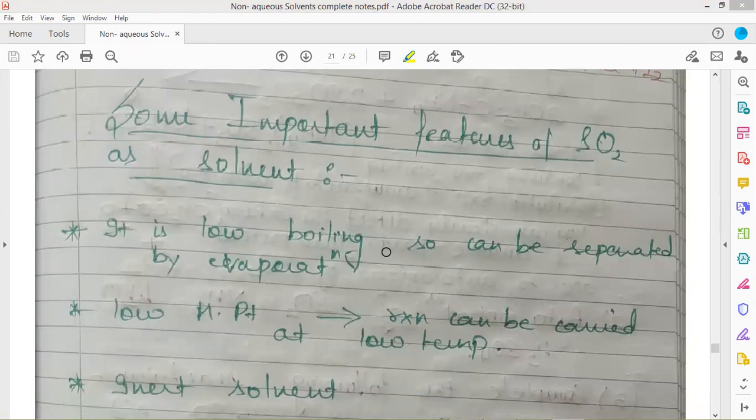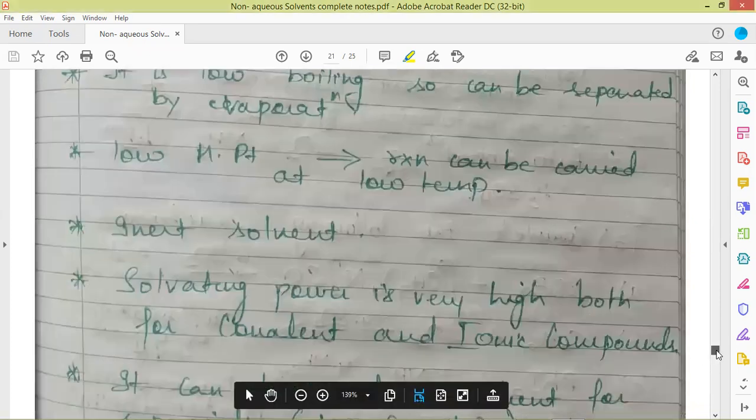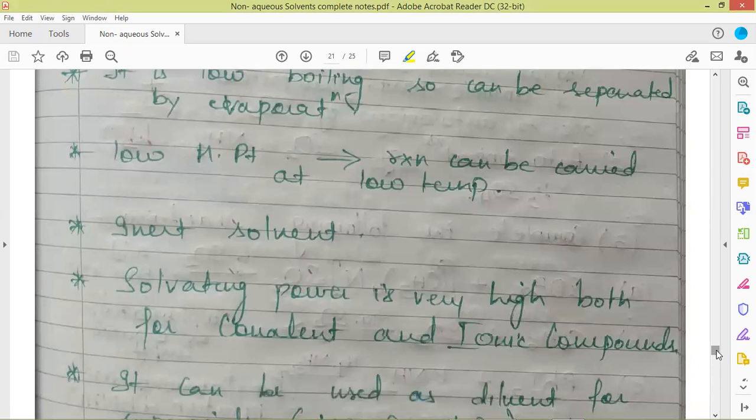Now coming back to some important features of sulfur dioxide as solvent. It is low boiling, so it can be separated by evaporation. So this is not a problematic solvent. As it is low boiling, it can easily be separated. We can separate out the product as well as the reactants and remove the solvent. Because of its low melting point, reactions can be carried out at low temperature. So we can carry out reactions for those reactants which are sensitive to temperature.